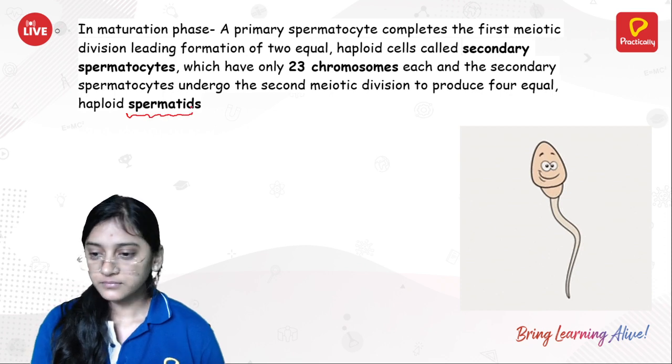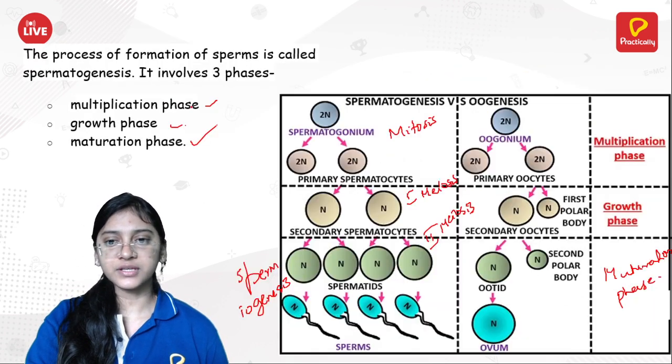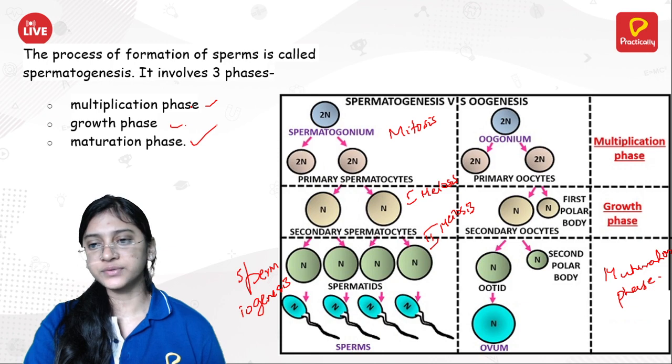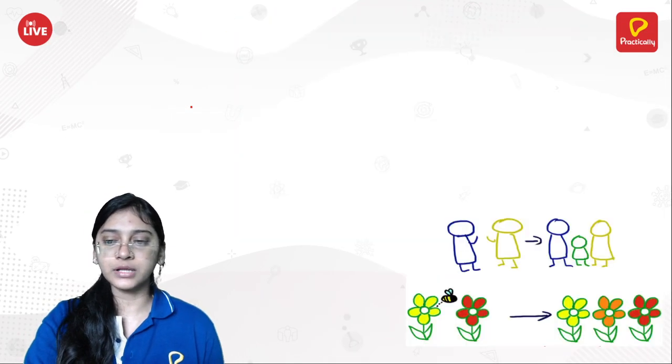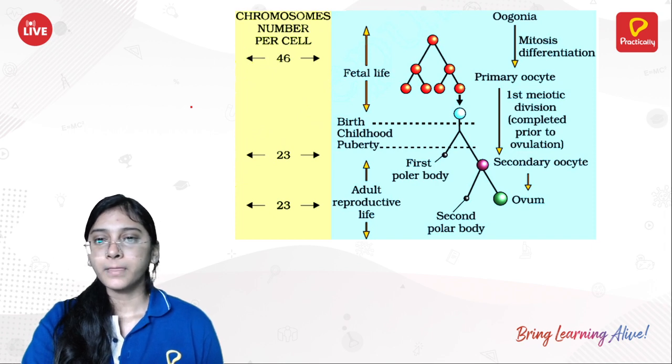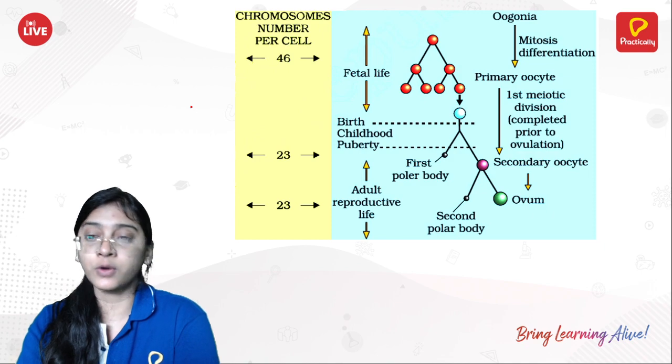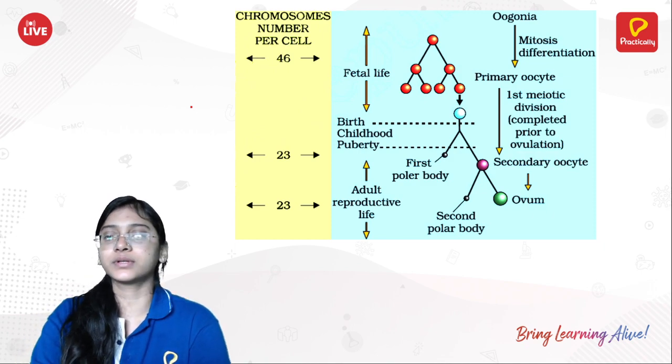Okay. Yeah. So did I tell something wrong? I guess in the table a few things have not been properly mentioned, but there is a good tabular column we have over here to understand the things better. Okay, this is but about oogenesis. That also I'm going to talk about.